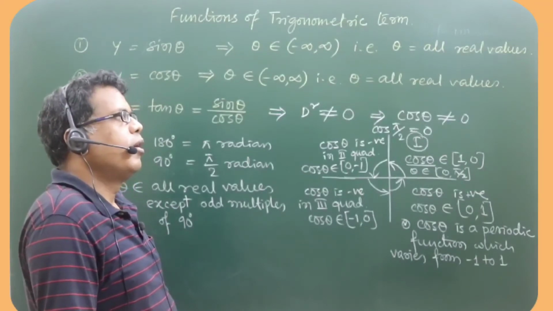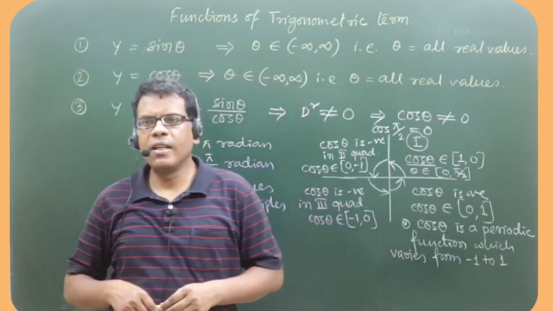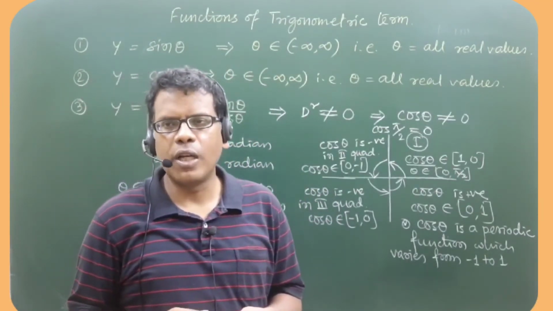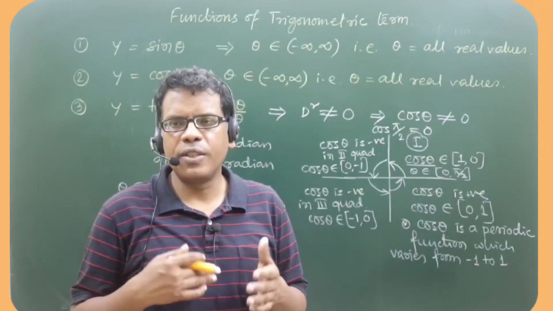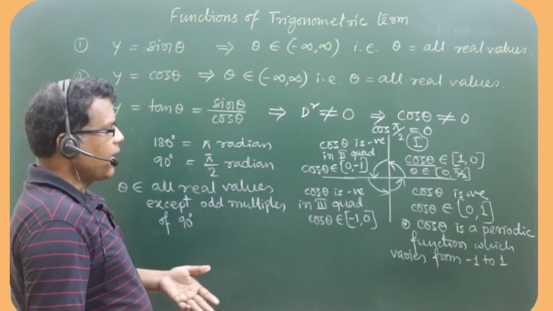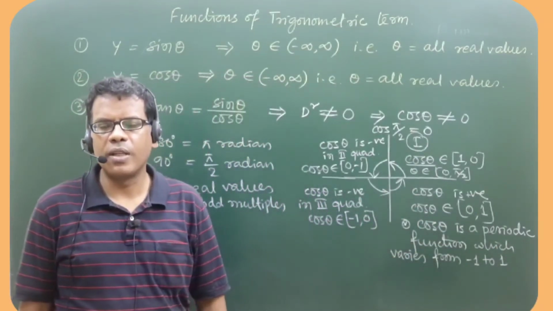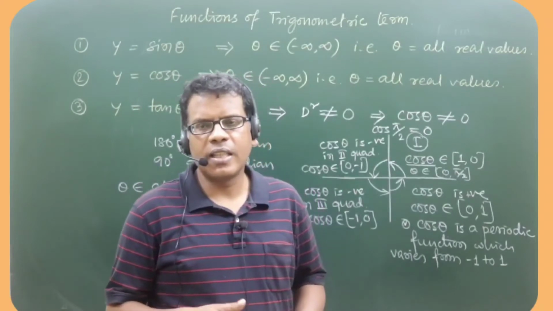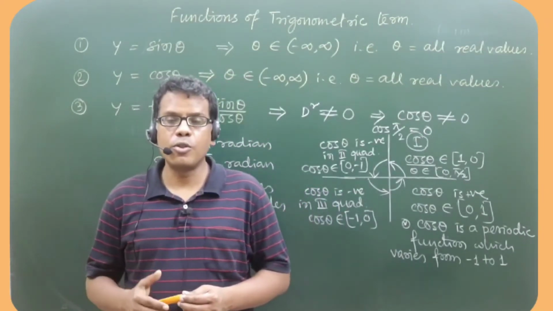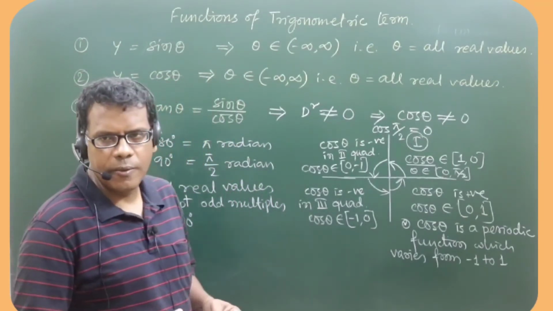This is called monotonicity, the nature of a function. In terms of nature of the function, as I have written, cos theta is a periodic function which varies from -1 to +1. Exactly the same result happens with the sin theta term also. Sin theta value also exists from -1 to +1.